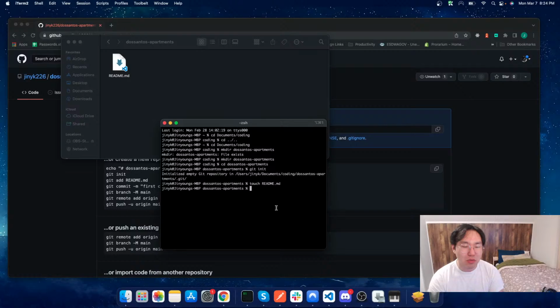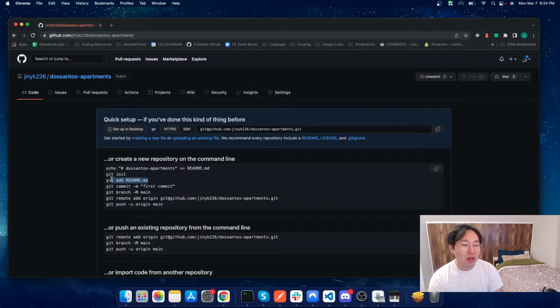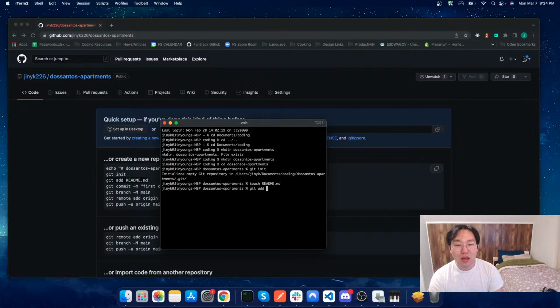But in any case, now we have accomplished pretty much the first 2 lines of these commands. Now we can go ahead and say git add readme.md, git add readme.md.